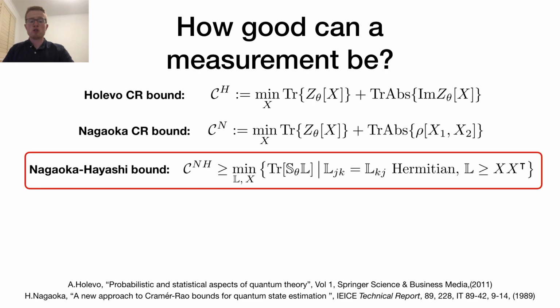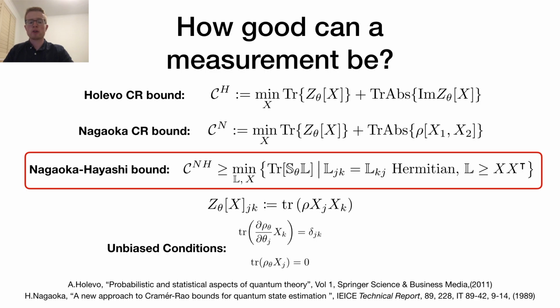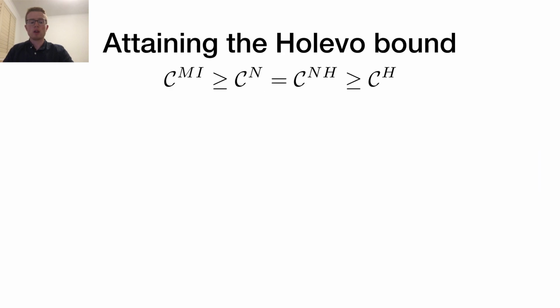We now add a new bound to this list, the Nagaoka-Hayashi bound, which generalizes the Nagaoka bound to estimating more than two parameters. As this bound can be computed efficiently, it should be easily accessible. All of these bounds involve an optimization over the Hermitian matrices Xi, which are subject to unbiased conditions. We will now look at the difference between these two bounds.